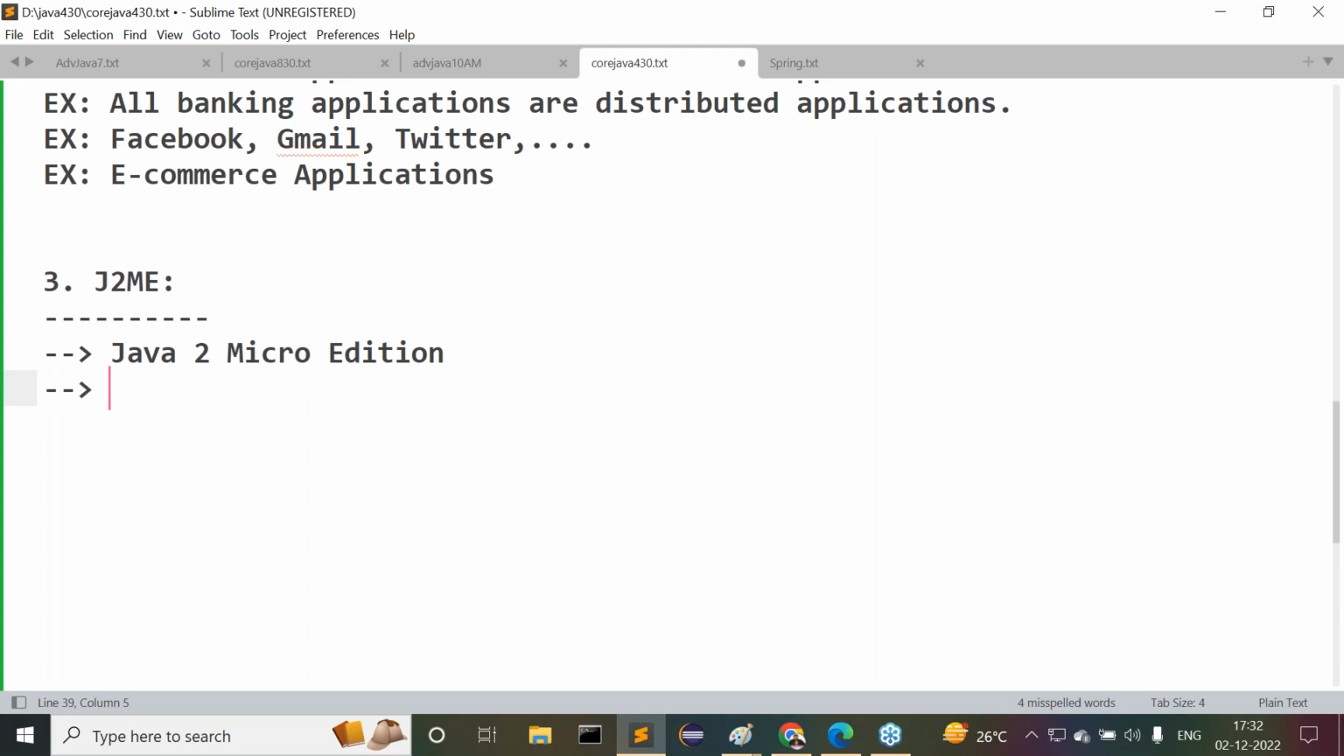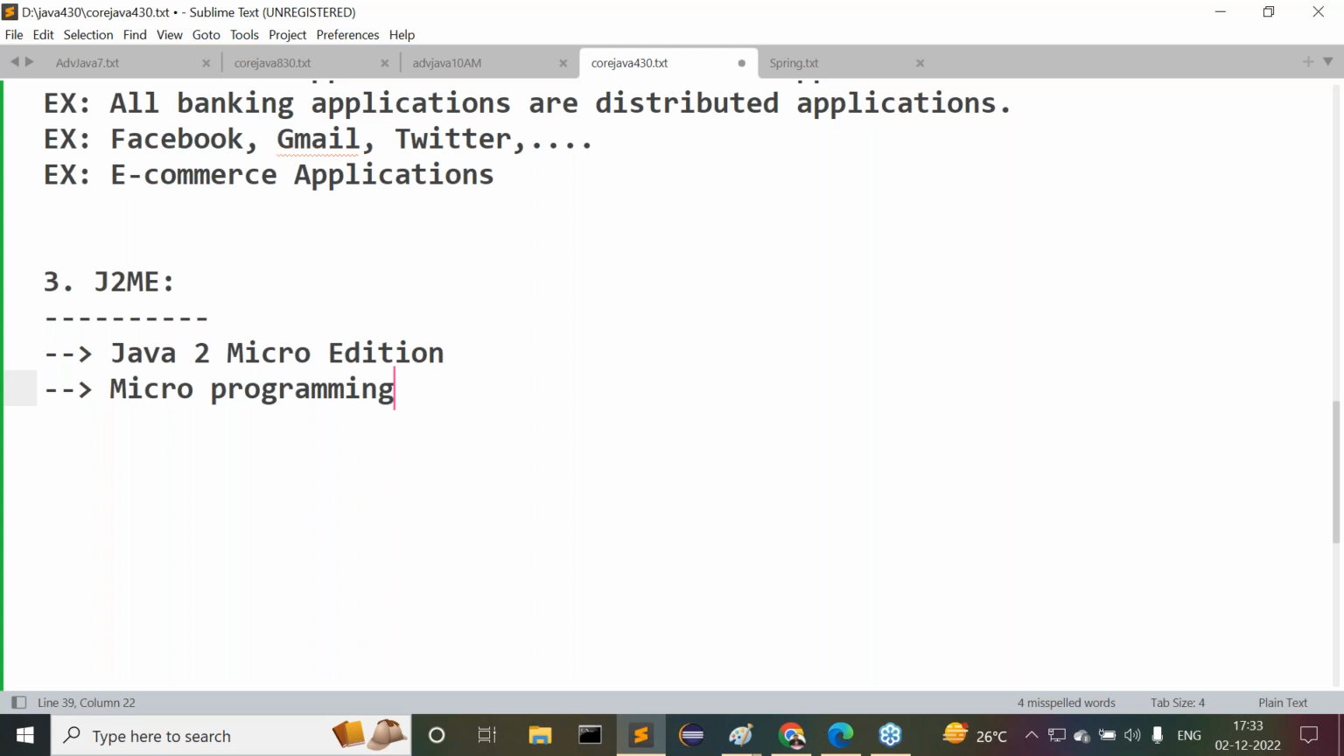Observe carefully. By using J2SE, we are able to cover only the fundamentals of Java. By using J2EE, we are able to cover server-side programming. Similarly, by using J2ME, what are we able to cover? We are able to get micro programming. Guys, observe carefully what I'm telling you.